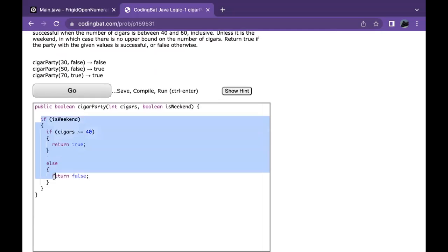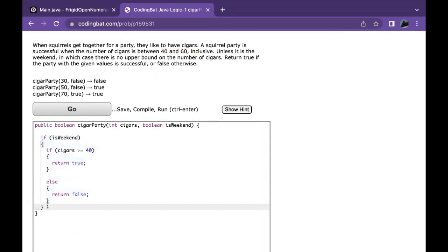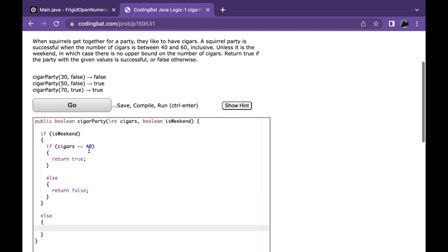So we have this first condition down. But what if it's not the weekend? What if it's a weekday and we have to limit the range? Then we will go ahead and say else. Now, keep in mind, this else statement corresponds to this if statement. The else statement over here corresponds to the if statement over here. So if it's not the weekend, then we'll go ahead and say else